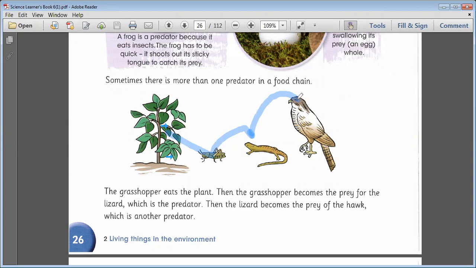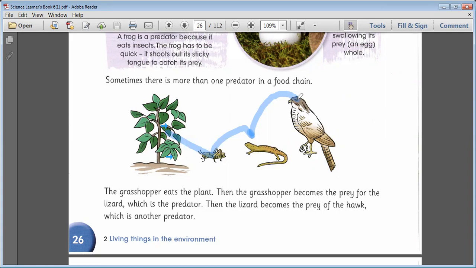Plant is prey for the grasshopper. The grasshopper is the predator here. The grasshopper eats the plant, so the plant is prey for the grasshopper. Then the grasshopper becomes the prey for the lizard, which is the predator. Then the lizard becomes the prey of the hawk, which is another predator.